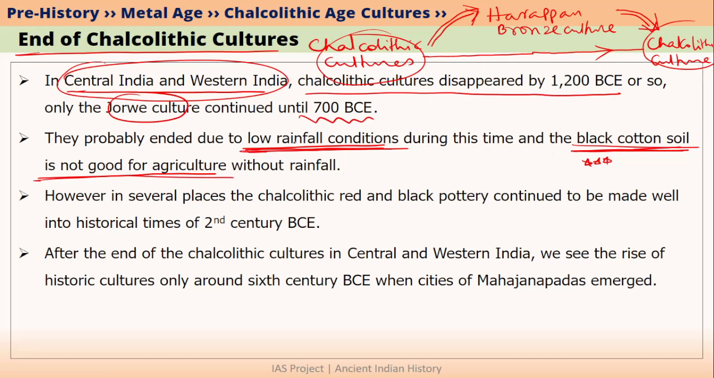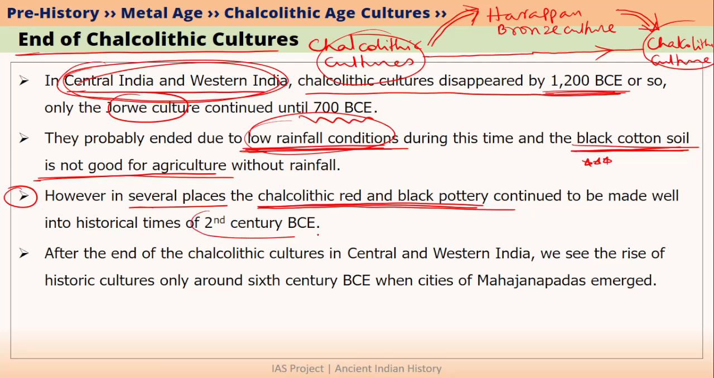That is why most of the Chalcolithic cultures in central India and western India declined by the time of 1200 BCE because of low rainfall conditions. At the same time, we must also note that Chalcolithic pottery continued to be made. For example, Chalcolithic red and black pottery continued to be made even till the times of 2nd century BCE, that is around 200 BCE. So although the Chalcolithic cultures in central India and western India disappeared practically, their pottery still continued to be existing.